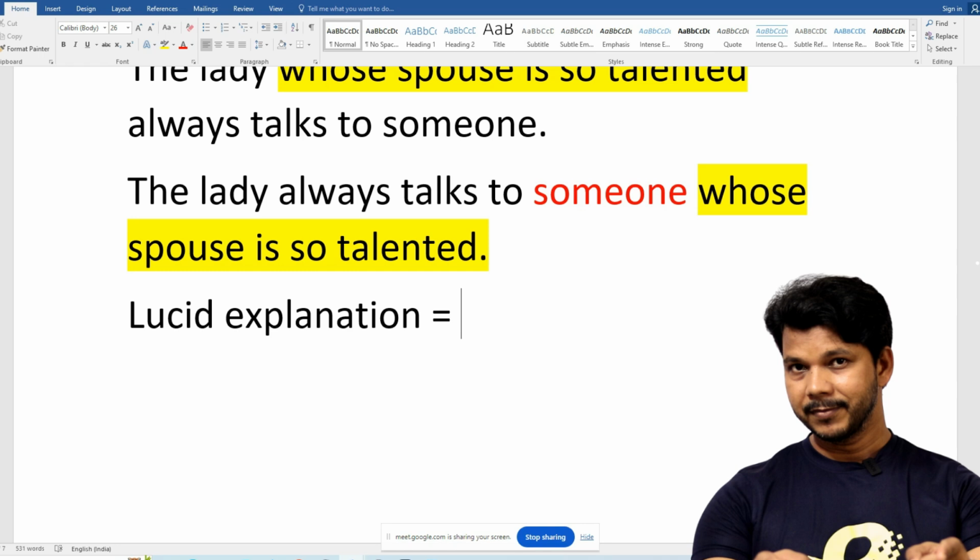So lucid means clear. Yes, that's right. You understood one new word as well. Good one. Keep it up.